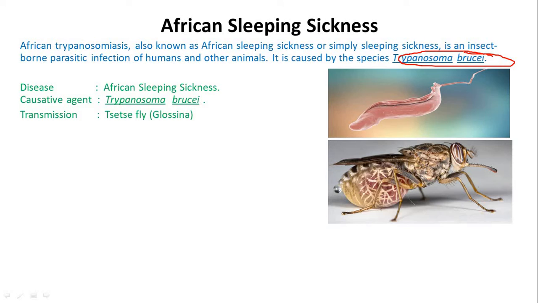Disease: African sleeping sickness, causative agent Trypanosoma brucei, transmission by tsetse fly or Glossina. This is the picture of the tsetse fly.